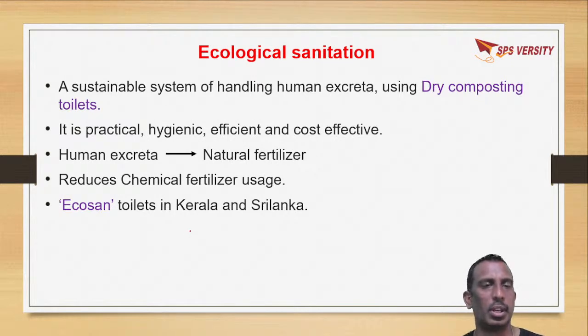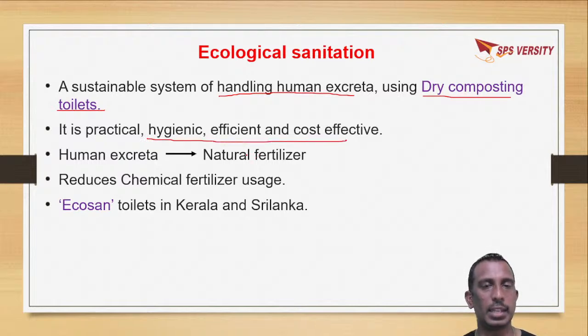Like ecological sanitation, the main hurdle in ecological sanitation is handling of human excreta. This is done by using dry composting toilets. It is very practical, hygienic, efficient and cost effective.